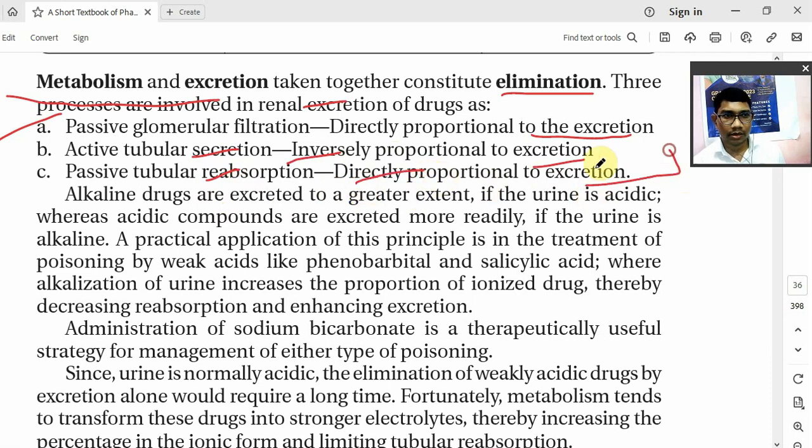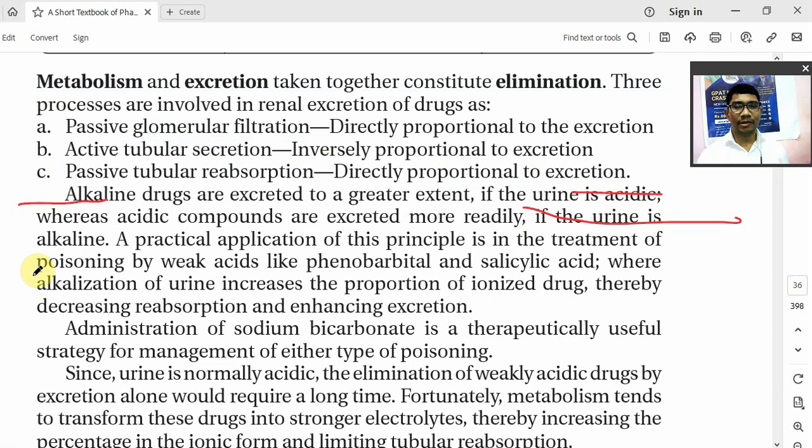These are three points you have to remember. Now, in case of a basic drug, it is excreted to a greater extent in acidic urine. If there is a basic drug, what happens in acidic urine? Its excretion increases. So basic drugs are excreted in acidic urine, right? Because a basic drug will be ionized rapidly in acidic urine. Percentage ionization depends on the pH and pKa of the drug, as we have seen. So in acidic urine, basic drugs are more ionized and easily excreted.